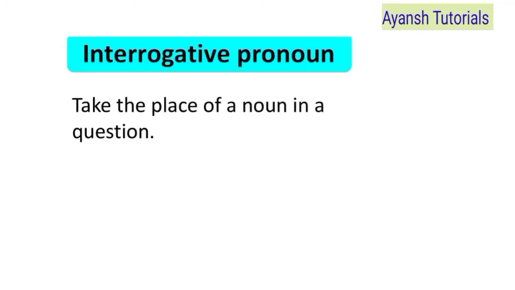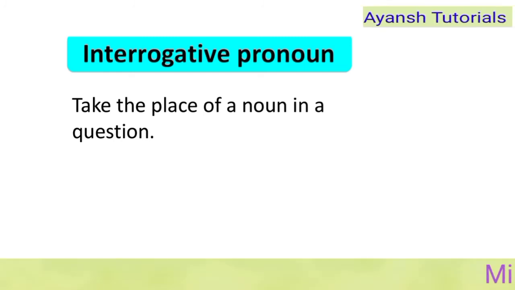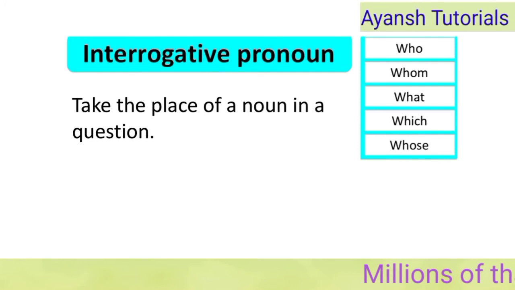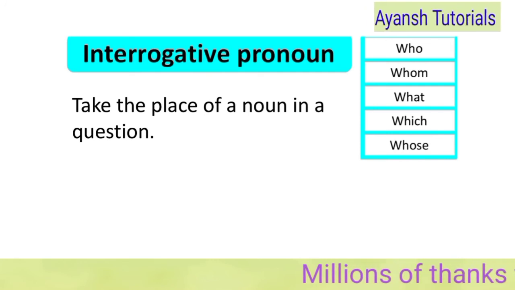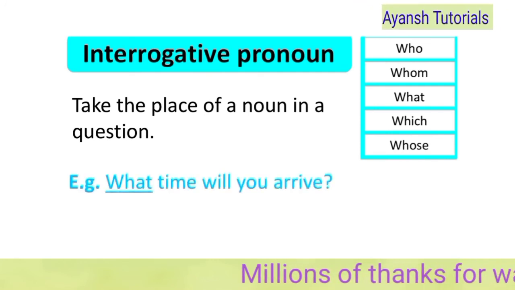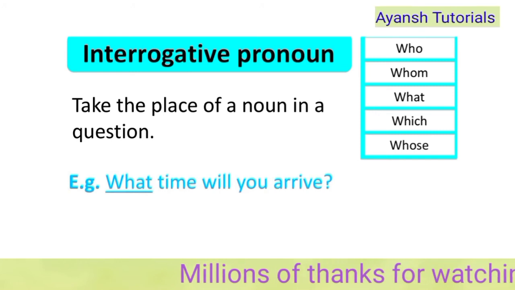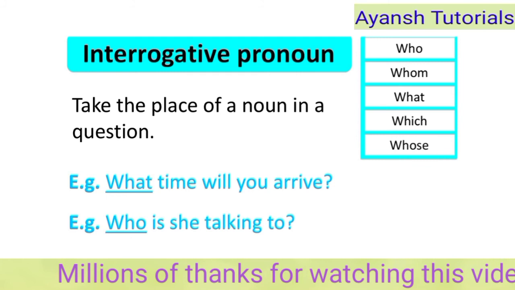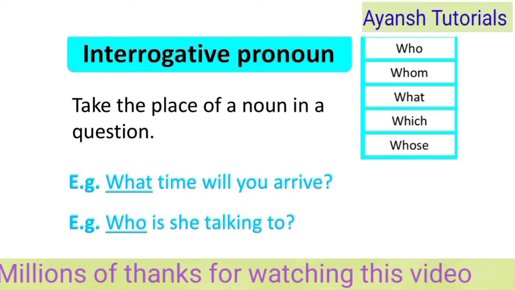Interrogative pronoun. Interrogative pronoun takes the place of a noun in a question. We use who, whom, what, which, whose in interrogative pronoun. Example: what time will you arrive? Who is she talking to? In the sentence, what and who are interrogative pronoun.